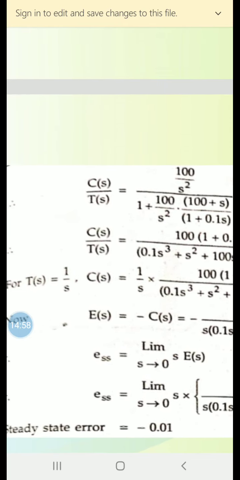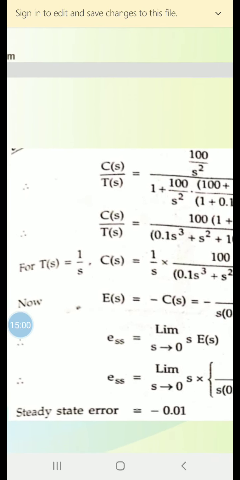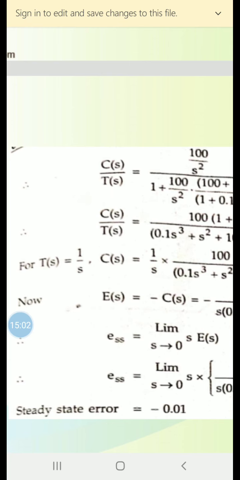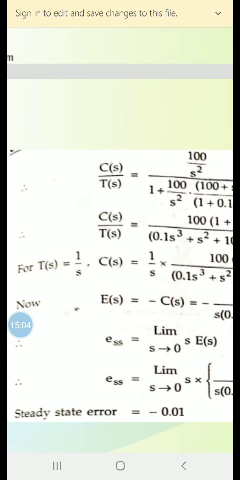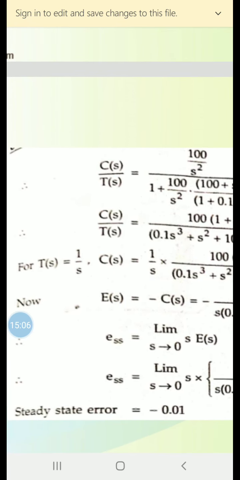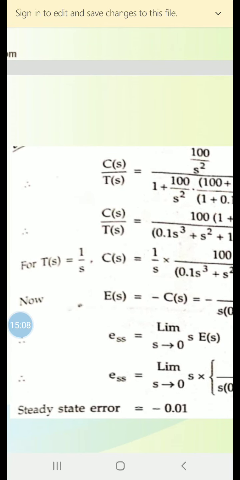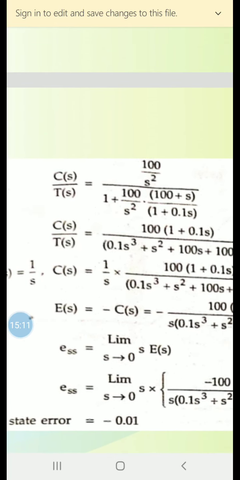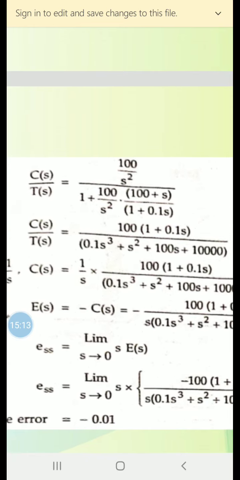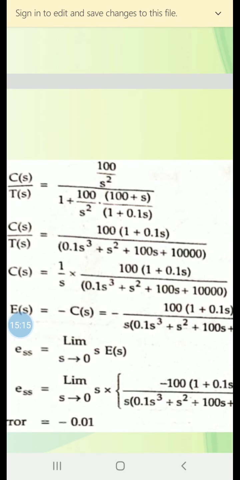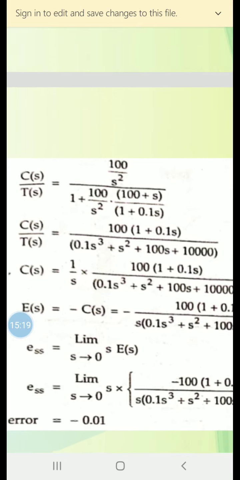So T of s is equal to 1 by s. C of s is equal to 1 by s into 100 into 1 plus 0.1s by 0.1s cube plus s square plus 100s plus 10,000.